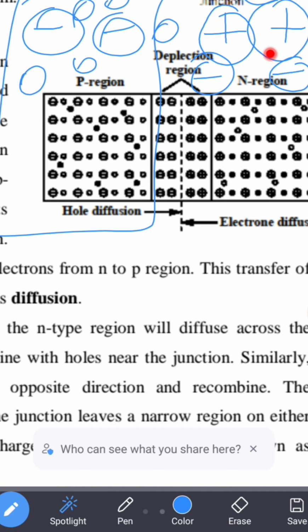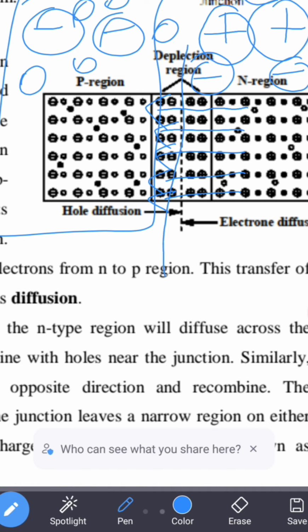Because of this, we are going to see a difference in the concentration gradient, because here in the p side we are having positively charged holes, whereas in the n side we are having negatively charged electrons. So there is a difference in the concentration gradients. So what happens is, these electrons which are present in the n region start to diffuse from n region to p region. Diffuse in the sense they try to move from n region to p region. They start moving from n type of semiconductor towards the p type of semiconductor through this junction.